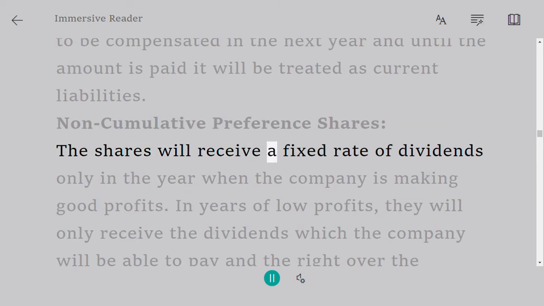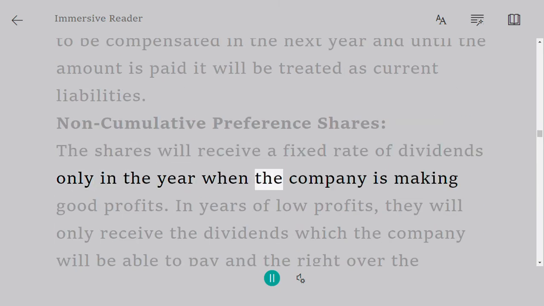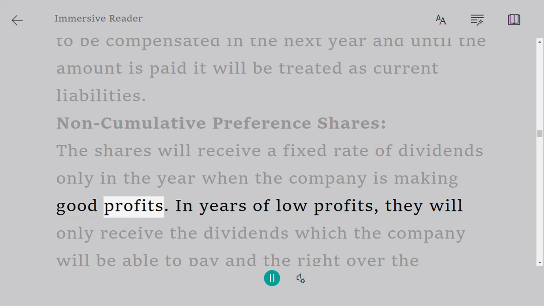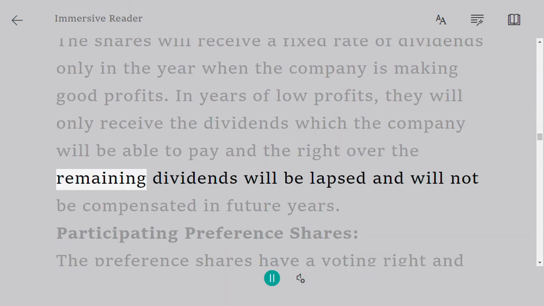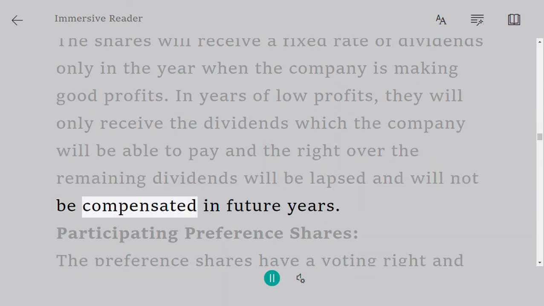Non-cumulative preference shares. The shares will receive a fixed rate of dividends only in the year when the company is making good profits. In years of low profits, they will only receive the dividends which the company will be able to pay, and the right over the remaining dividends will be lapsed and will not be compensated in future years.